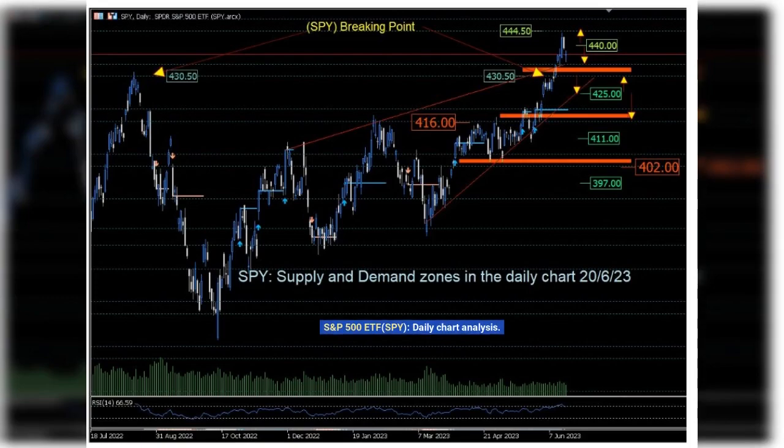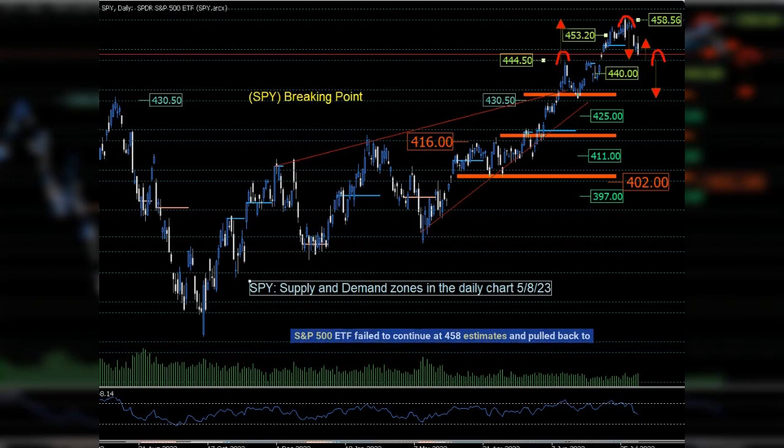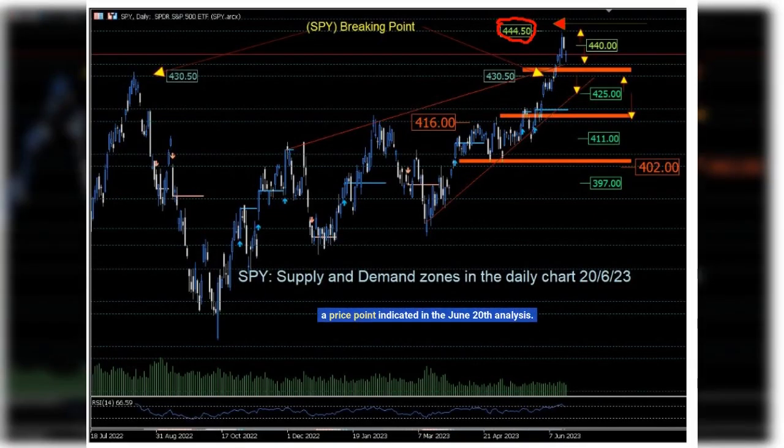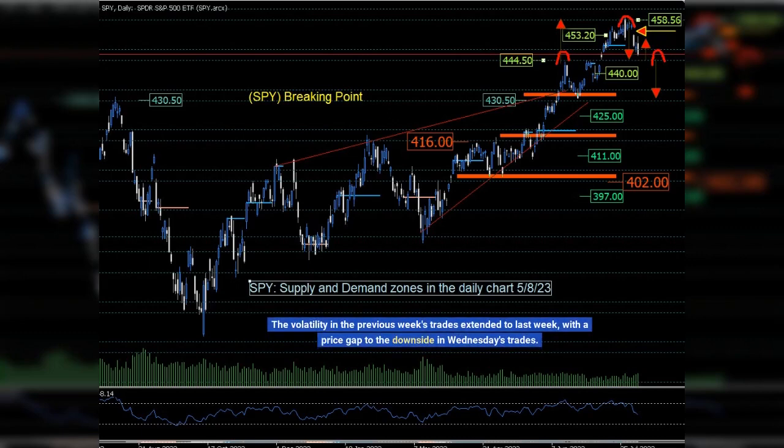S&P 500 ETF, SPY, daily chart analysis. S&P 500 ETF failed to continue at 458 estimates and pulled back to 444,448 demand zone at the end of last week's trades, a price point indicated in the June 20 analysis. The volatility in the previous week's trades extended to last week, with a price gap to the downside in Wednesday's trades.